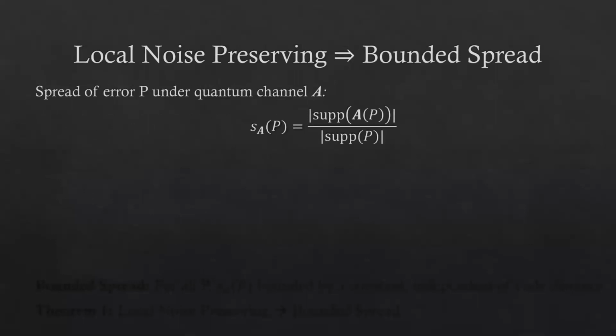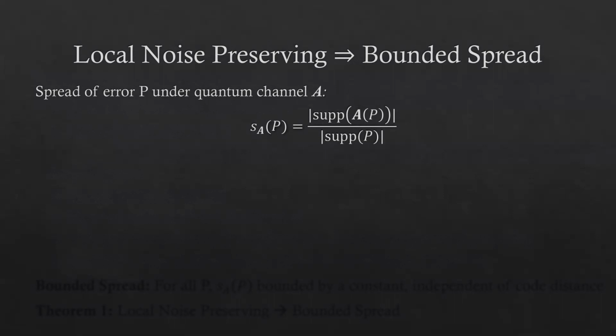That previous slide was quite abstract, so let's look at some of the intuition that helps us understand local noise-preserving channels. The key fact that we show, which allows us to make progress, is by relating the property of being local noise-preserving to the extent to which errors are spread by the action of a logical operator implementation. Specifically, it's commonly understood that a fault-tolerant operation is one that doesn't spread errors too much. We show that indeed, this is a necessary condition for a channel to be local noise-preserving.